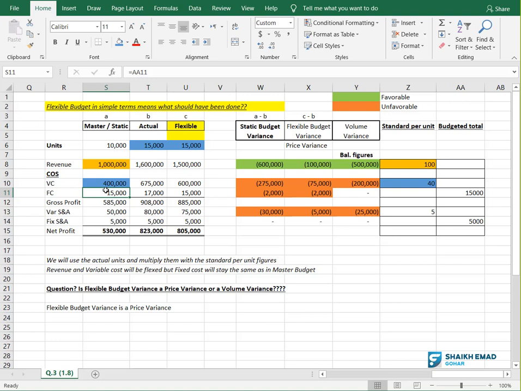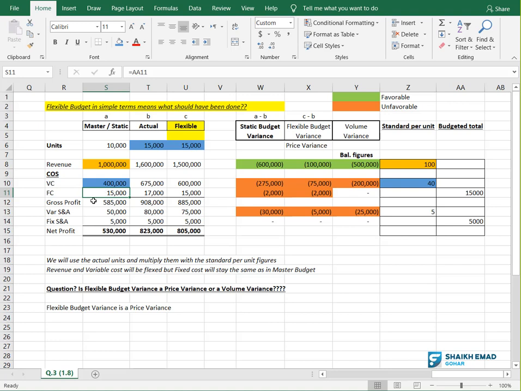Remember, when we were doing that reconciliation from variable costing to absorption costing, we had a formula: increase or decrease in inventory level multiplied by fixed production overhead absorption rate per unit. So that we can do. But overall speaking, I mean to say fixed cost is in totality.